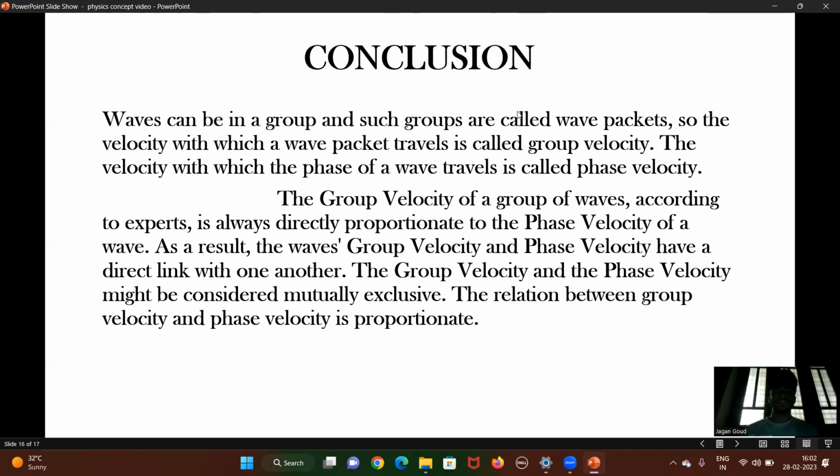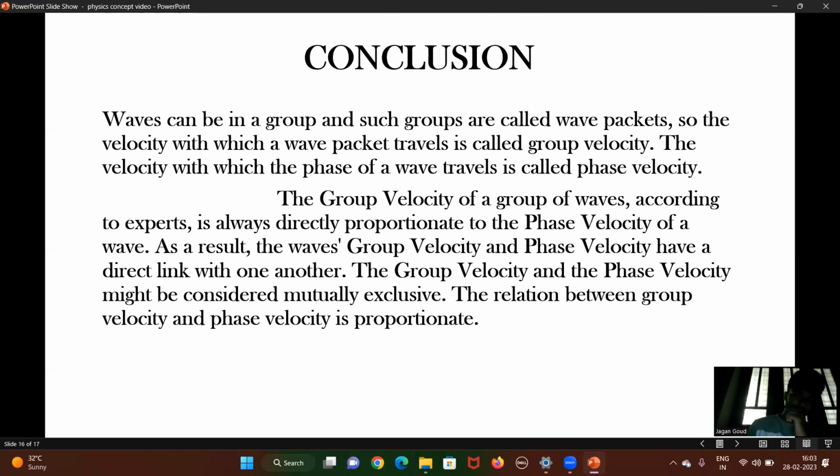And finally, the conclusion: waves can be in a group, and such groups are called wave packets. The velocity with which a wave packet travels is called group velocity. The velocity with which the phase of a wave travels is called phase velocity.